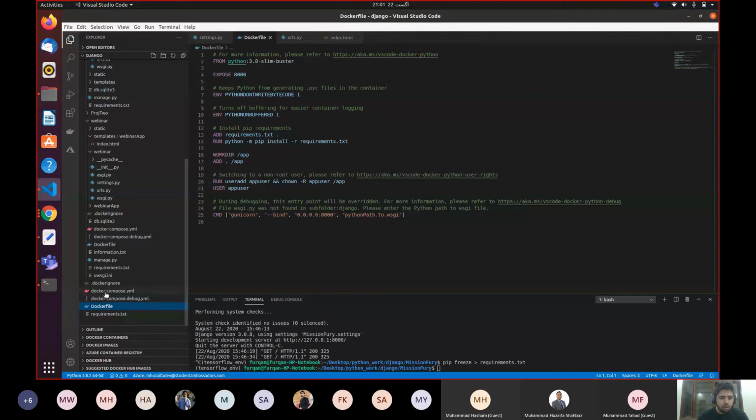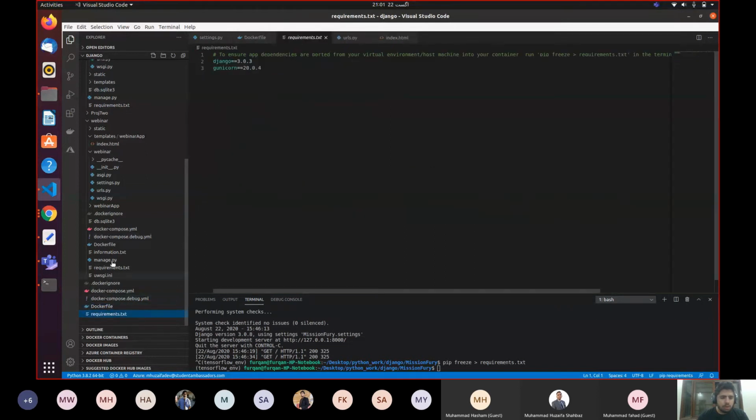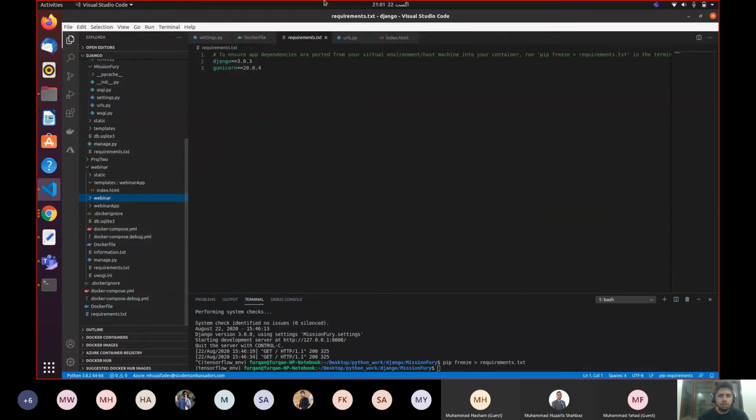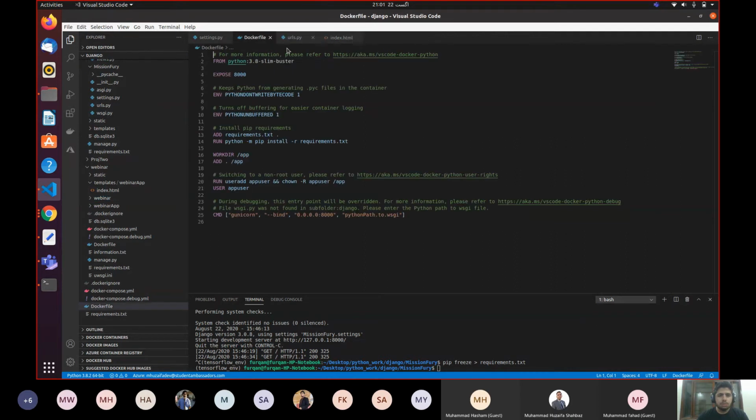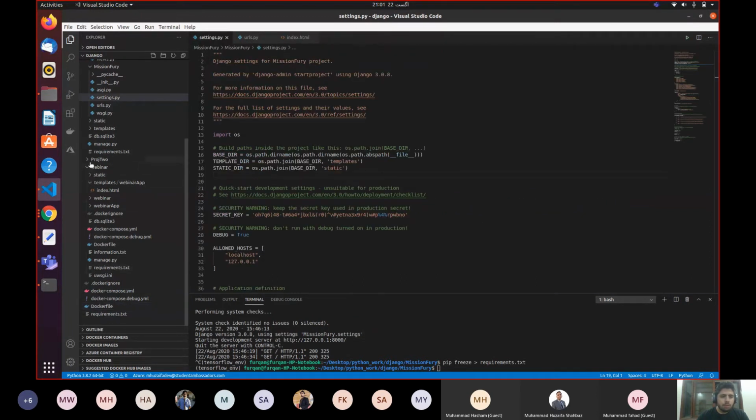So I can select Docker file, I can select from requirements. Why is this open? Let's close this thing. Let's close this as well. Webinar project is open. It is freezing me. Okay, so as you can see, Mission Fury is over here, and these files are created over here. Don't focus on this webinar folder because this is a separate project.